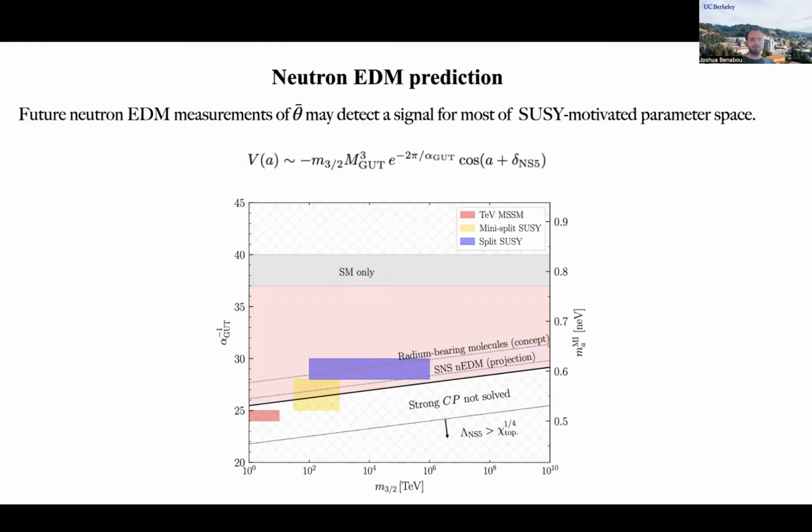As we discuss in our paper, Euclidean NS5 brane instantons contribute to the potential of the axion and shift theta bar slightly from 0. And future neutron electric dipole moment measurements of theta bar may actually detect a signal for most of the SUSY motivated parameter space.